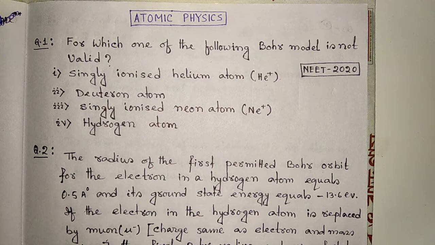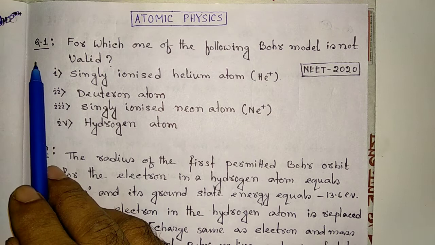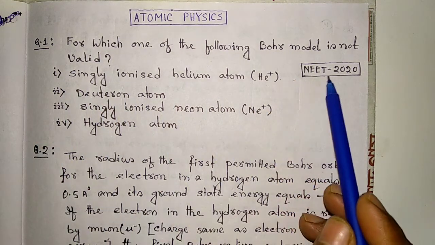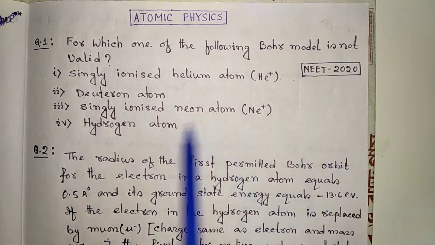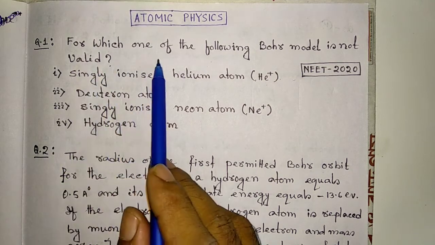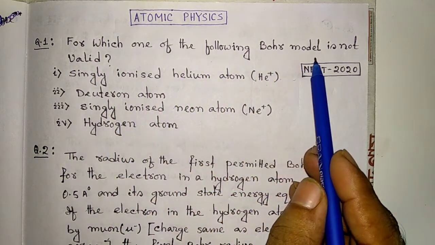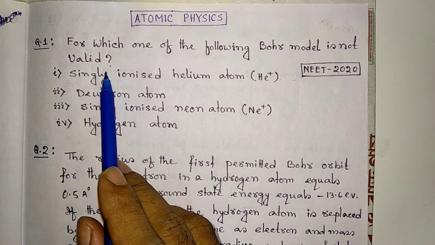Today our topic is NEET previous year questions and their solutions from 2020 on atomic physics. So the very first question is question number 1. The question was asked in NEET 2020. For which one of the following is Bohr's model not valid?